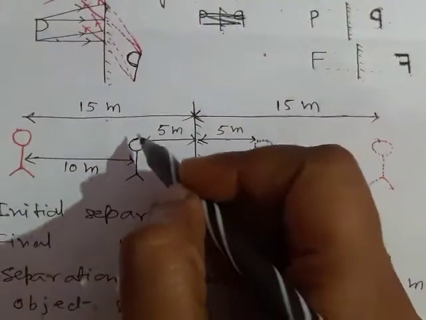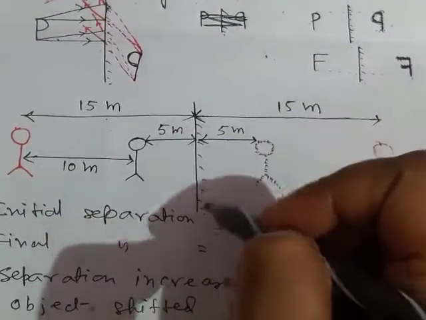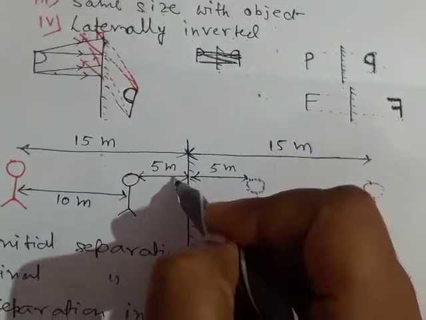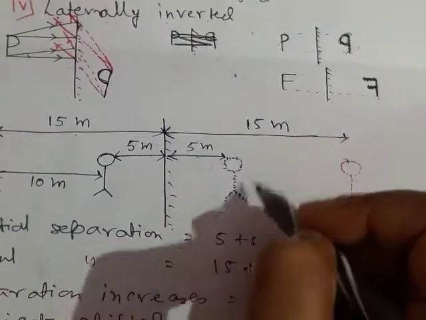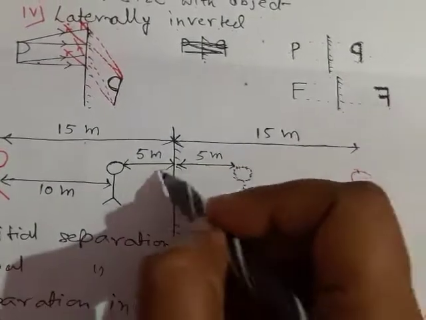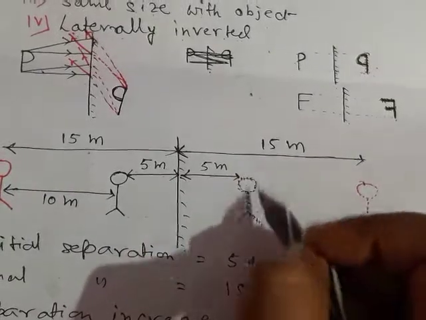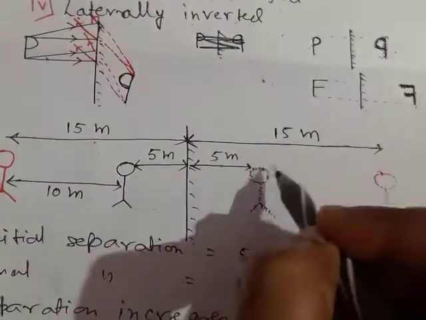Now say here an object is present in front of a mirror and the distance of the object from the mirror is 5 meters. So the image will also be formed 5 meters from the mirror, behind the mirror.